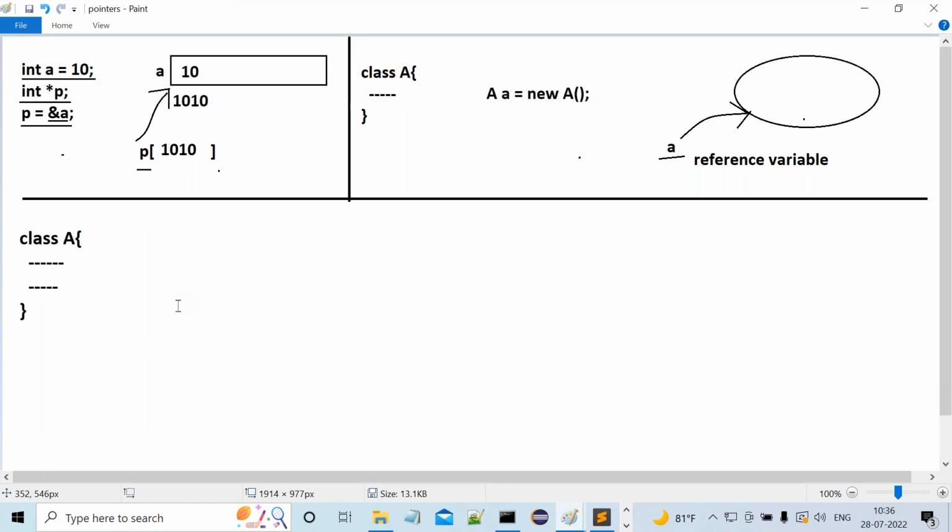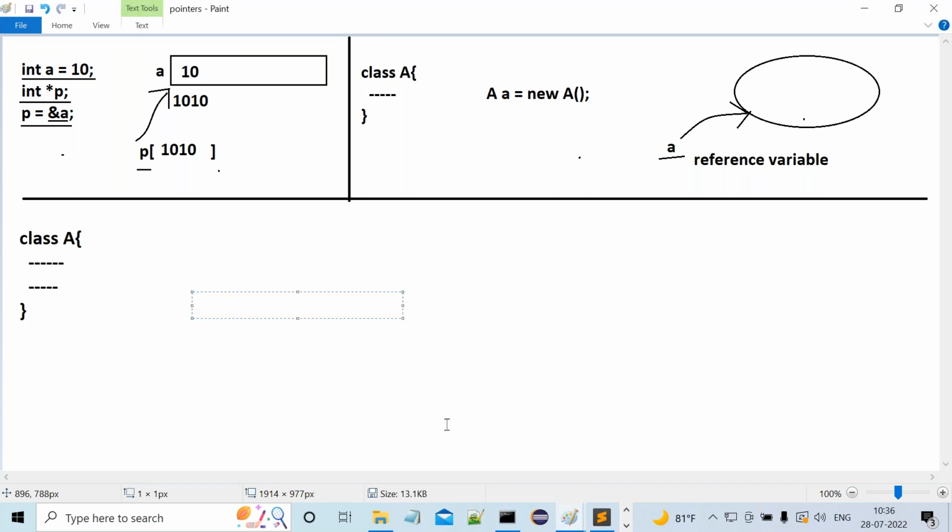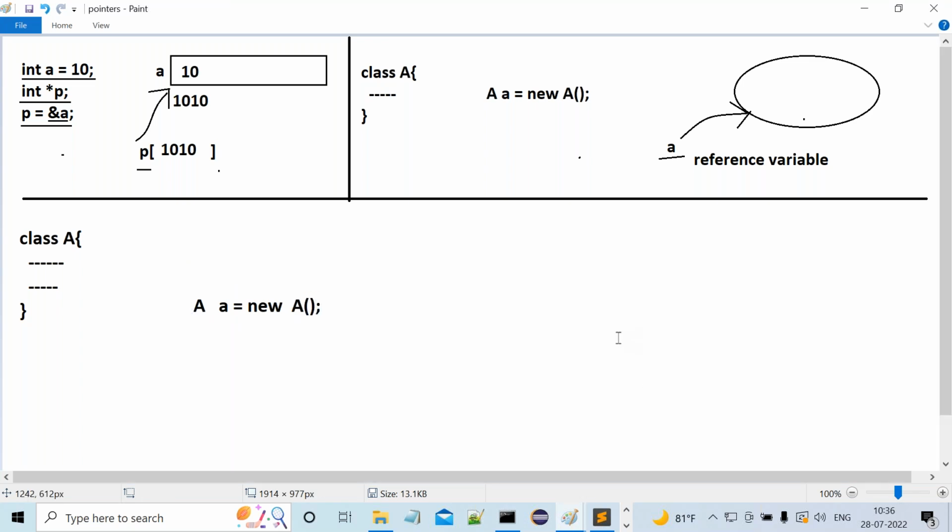Now for this class A, we have to create an object, or not? We have to create an object for class A. Observe carefully. Now, A small a is equal to new A constructor.